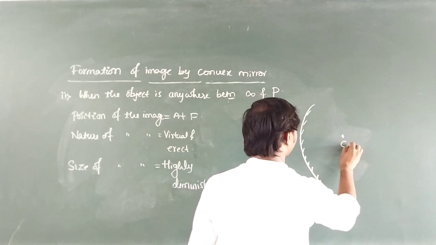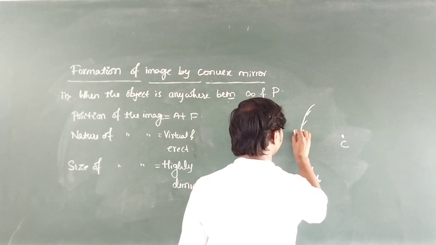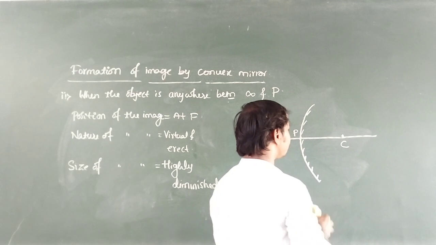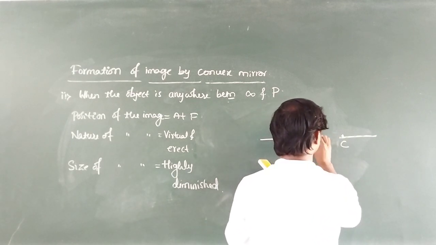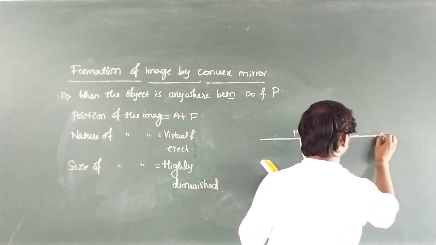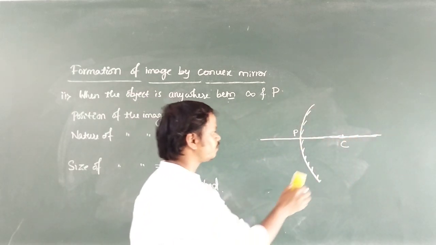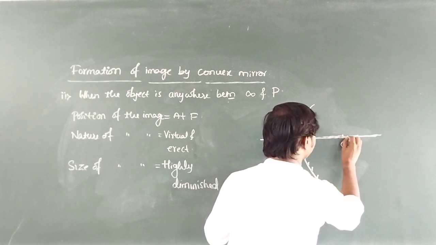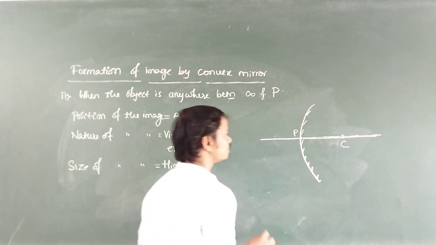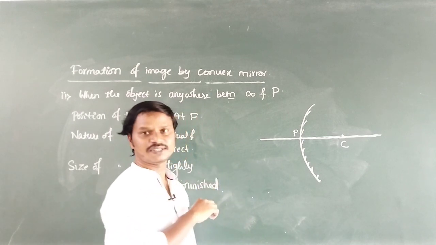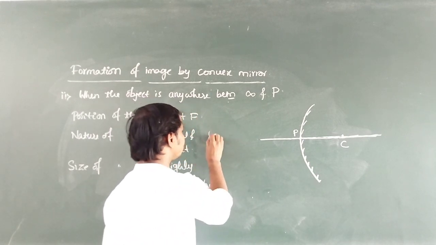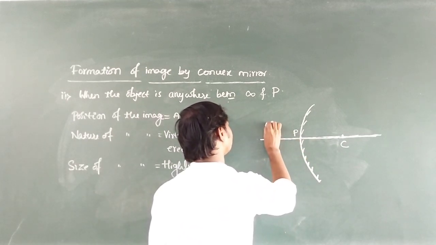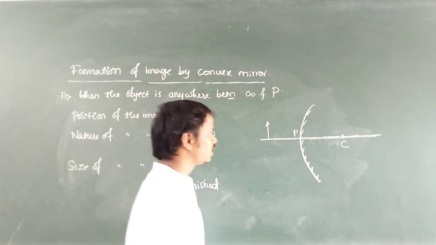Then center of curvature, pole, and the line passing through the pole and center of curvature is called principal axis. Then when the object is anywhere between infinity and pole, I will take the object here. This is an object. Now this is the focus.